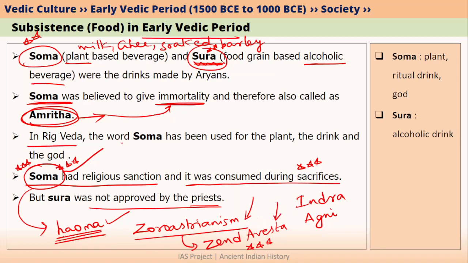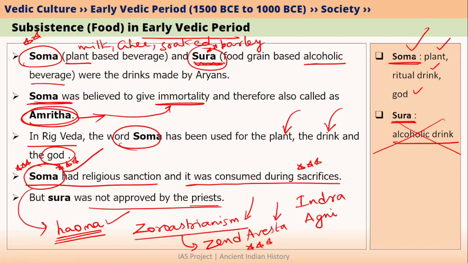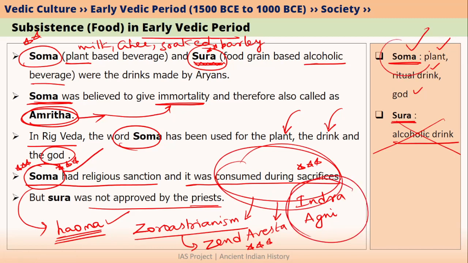So in Rig Veda, the word Soma means three things. It represents the Soma plant. It also represents the Soma drink that is made from Soma plant juice. And also it represents the Soma god. So the word Soma in Rig Veda can mean a plant or a ritual drink or a god. Whereas Sura means alcoholic drink, and Sura was not approved by the priests. But Soma was approved by the priests and it was happily consumed during sacrifices by all Aryans. Aryans even believed that gods also consumed Soma drink. So this is about the food and subsistence of early Vedic period Aryans.